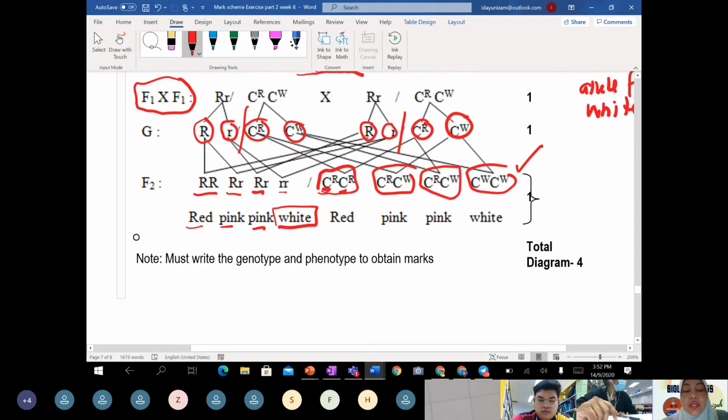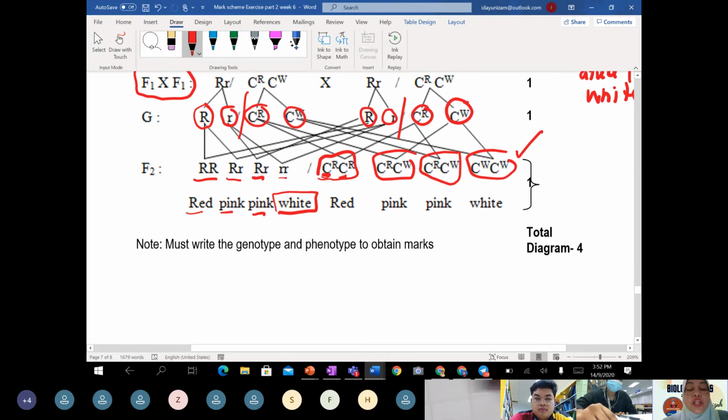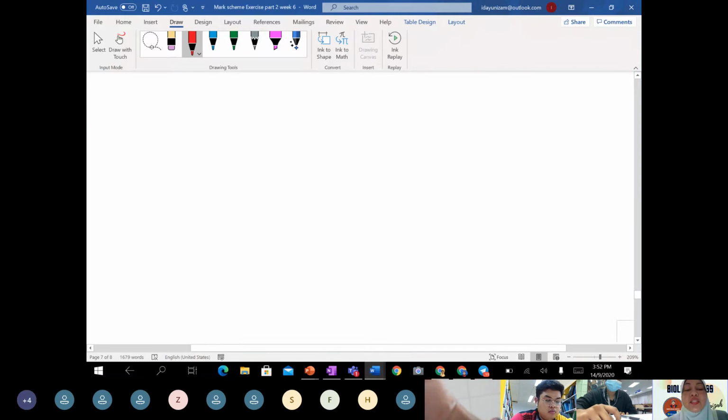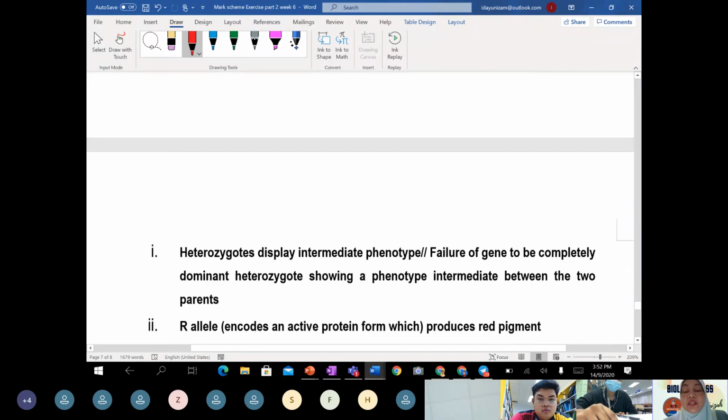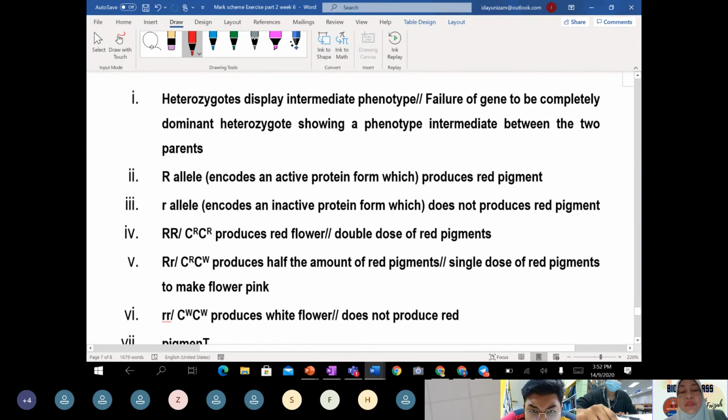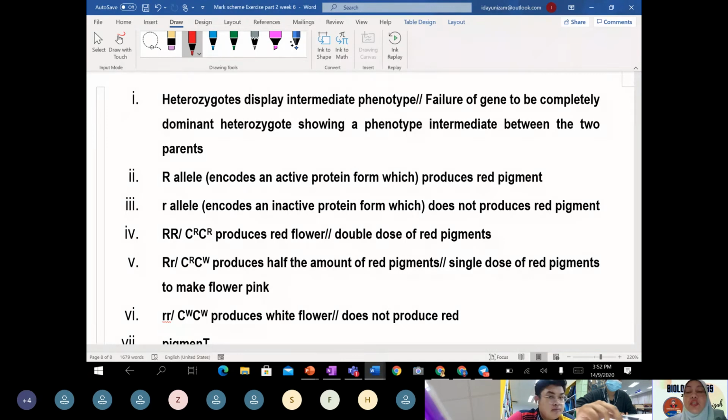there teacher wants you to understand the concept of incomplete dominance. Right? Okay, so you must write the genotype and phenotype. Okay, so explain, because this question is actually an essay question, right? So teacher would like you to explain in words. Okay, so let's see how the mark scheme requires you to write the answer. The first point you must mention is heterozygous.